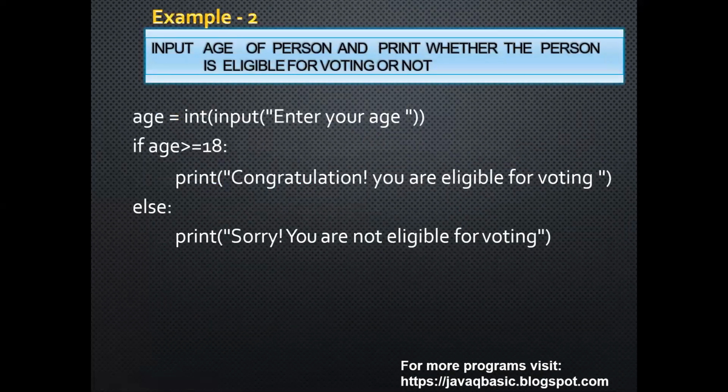Example number 2, input age of a person and print whether the person is eligible for voting or not. Here we are accepting age: int(input("Enter your age")). If the age is greater than or equal to 18, print congratulations, you are eligible for voting. Else, print sorry, you are not eligible for voting.